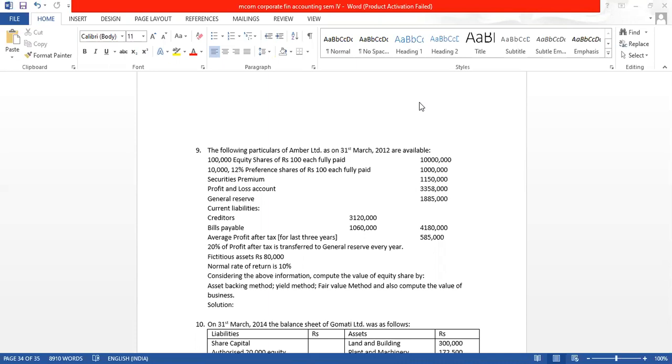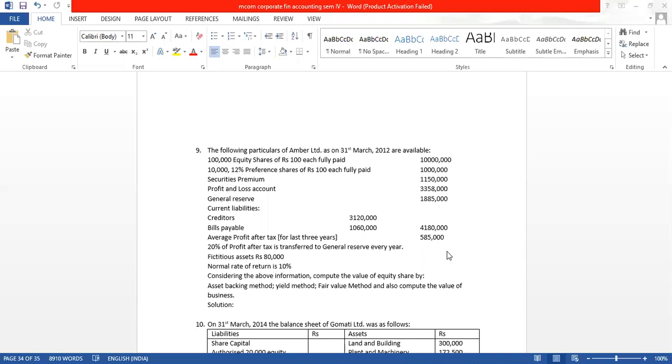There are current liabilities, creditors, bills payable, and average profit after tax for the last 3 years is 5 lakh 85,000, and they say 20% of the profit after tax is transferred to general reserve every year. So 20% of this profit, sorry, 5 lakh 85,000 is the after tax profit, the average profit for 3 years. So 20% has to be transferred to general reserve. And there is a fictitious asset of 80,000.